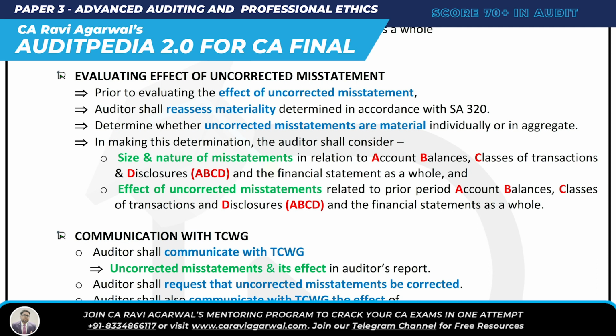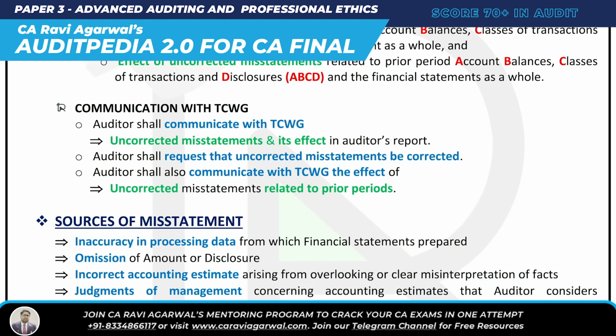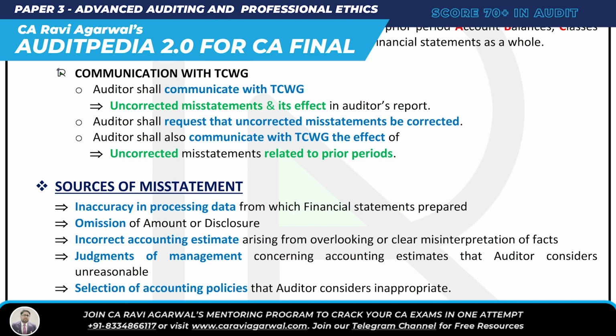Now communication with TCWG, easy. The auditor shall communicate with TCWG the uncorrected misstatements and their effect on the auditor's report. So whatever uncorrected misstatements are there, whom are you going to communicate with? TCWG. And the auditor shall request that the uncorrected misstatements be corrected. Of course, I am going to request them to correct whatever uncorrected misstatements are there. The auditor shall also communicate with TCWG the effect of uncorrected misstatements related to prior periods.